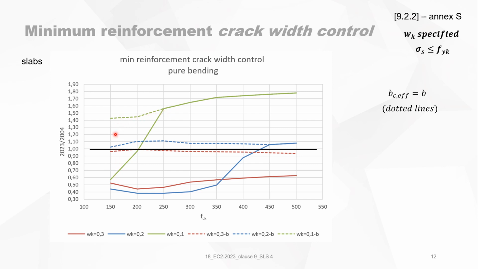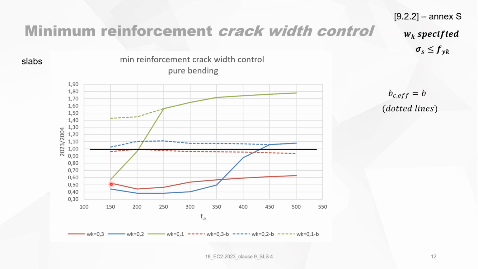But this is completely nonsense, in fact, because the value of 0.6 is where BC effective is smaller than B, and the value of 1.4 is where BC effective is equal to B. And there's a big difference. So why should you need less reinforcement if you use BC effective?